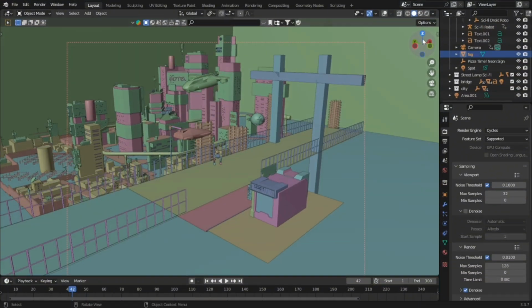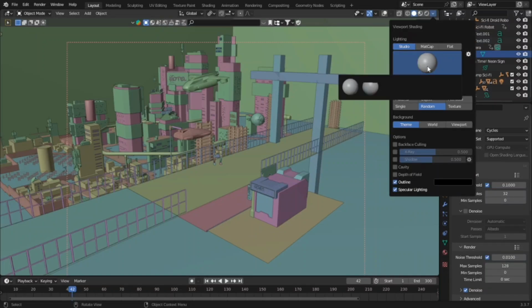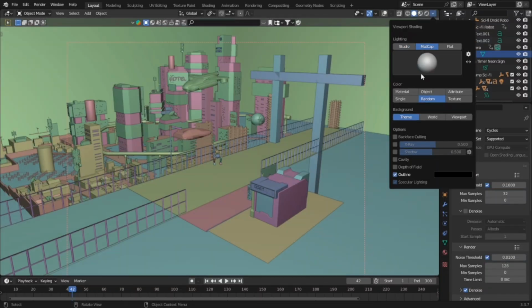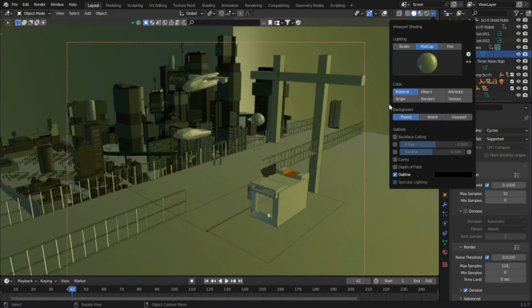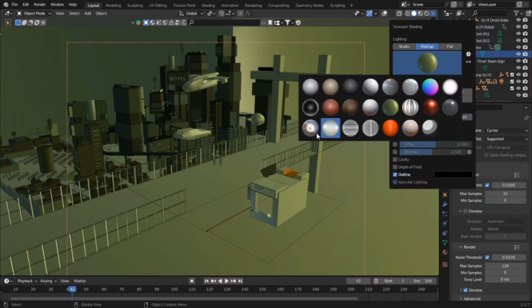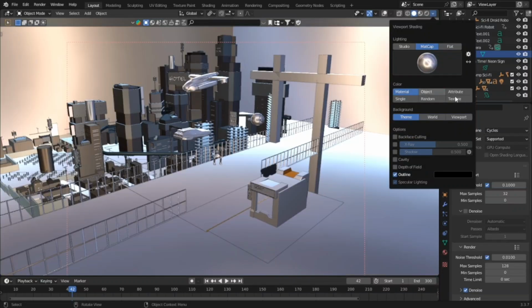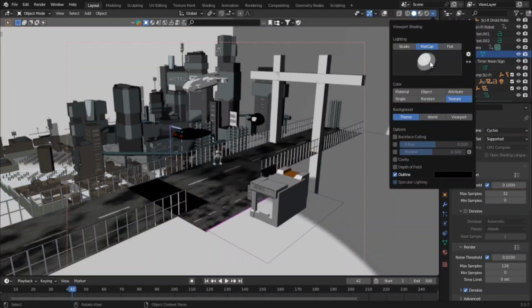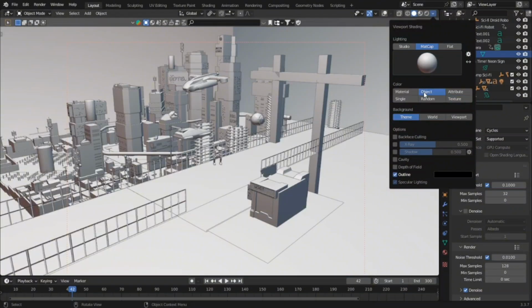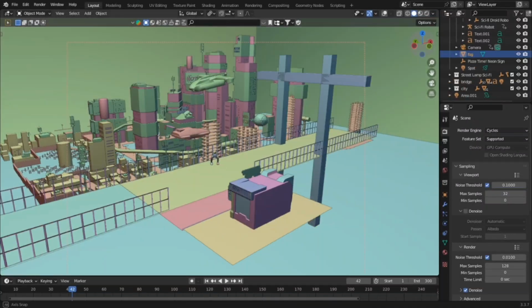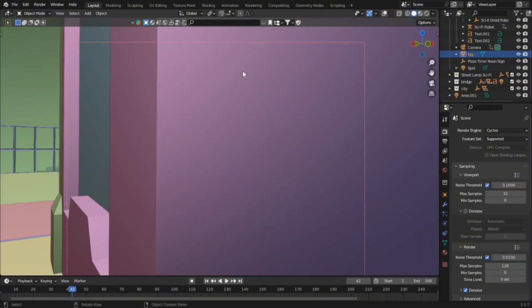Before rendering your viewport animation, you can also customize the viewport. Just click on this arrow, click on this pair for lighting, and click on MatCap for more options. In MatCap, you can choose from glossy, green, metallic. MatCap also has 2D options. If you use MatCap options like glossy and 2D and some more, you don't even need to render the actual animation. You can just use the viewport animation. By clicking on random, you can randomize your materials' colors. And if you are going to render your viewport animation, you should customize the viewport.